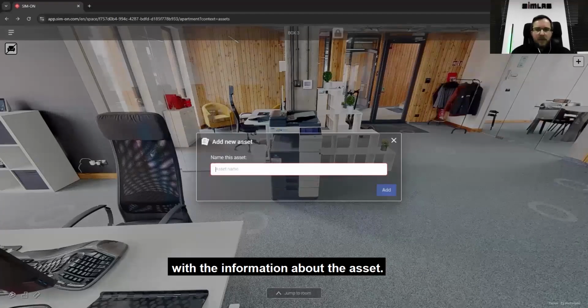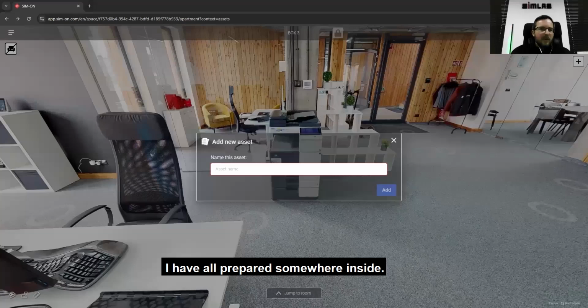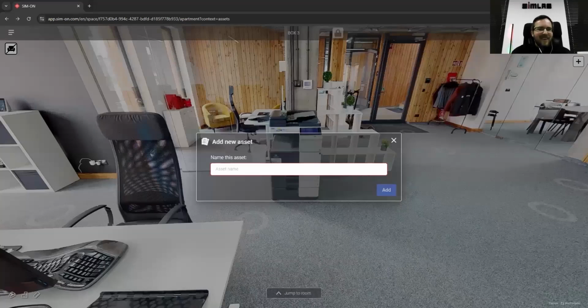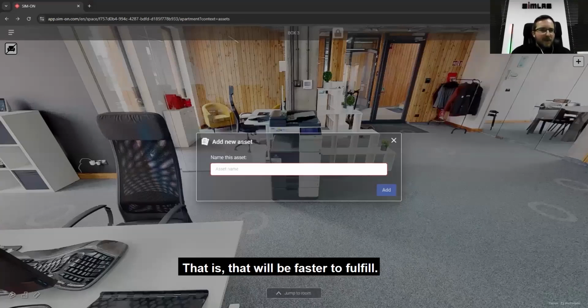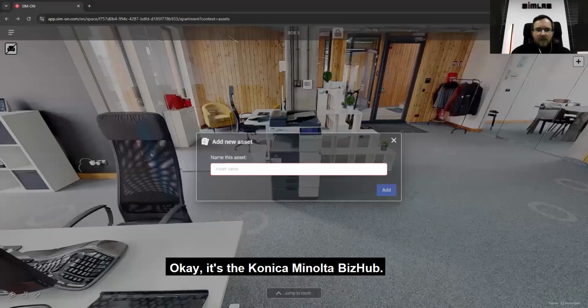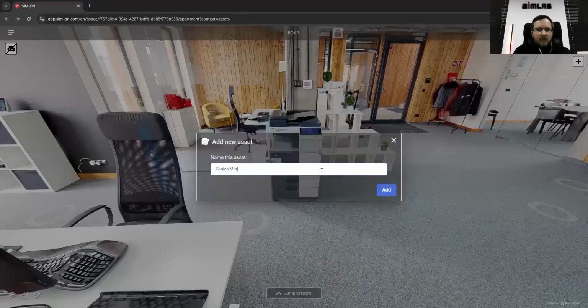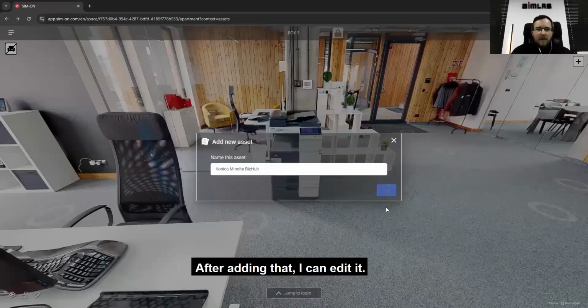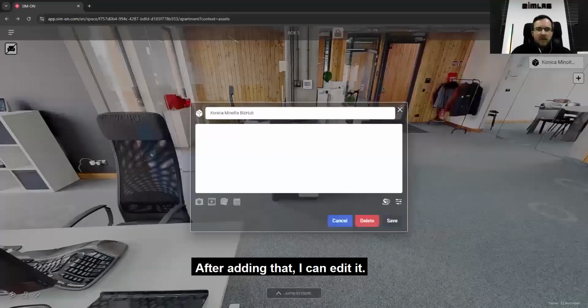For example, the asset name. I have it all prepared somewhere. That will be faster to fill in. Give me a second, I need to find it. Description, okay. It's the Konica Minolta base hub. After adding that, I can edit it.